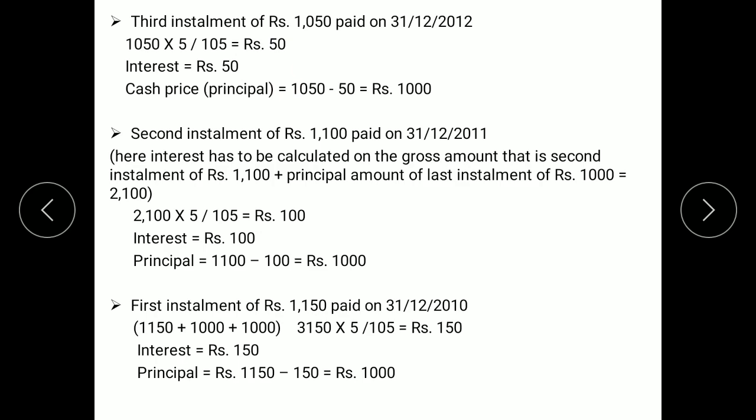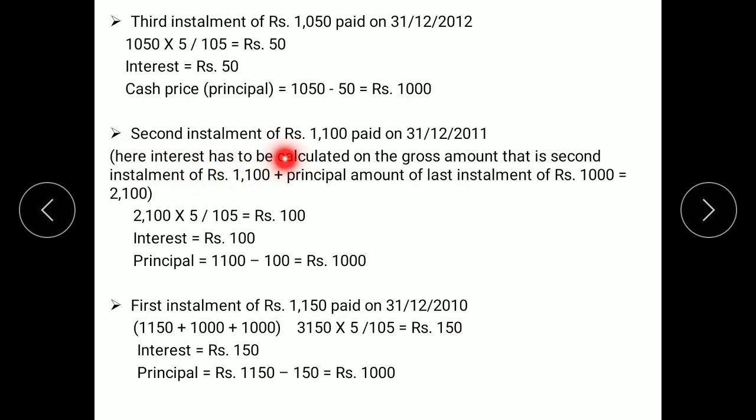If interest is 50, how much will be the cash price or the principal amount? Installment minus interest, we get the principal amount rupees 1000. So the same calculation is to be used for the remaining years. We began with the third year.